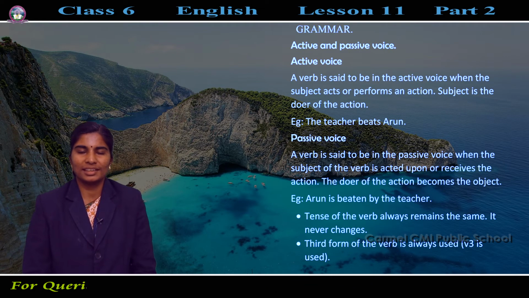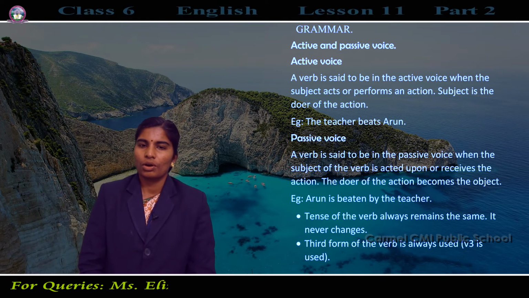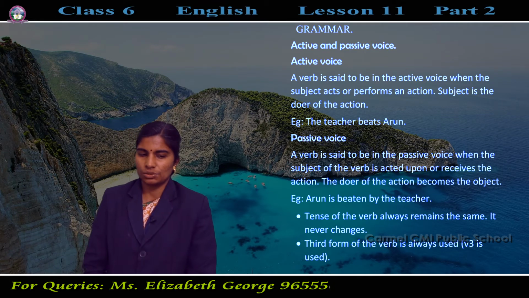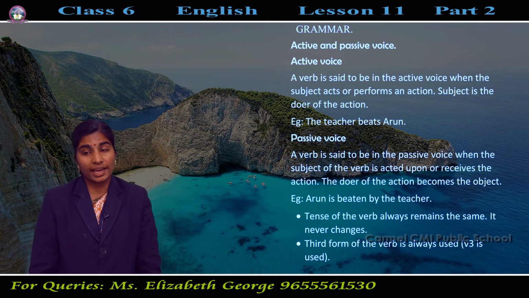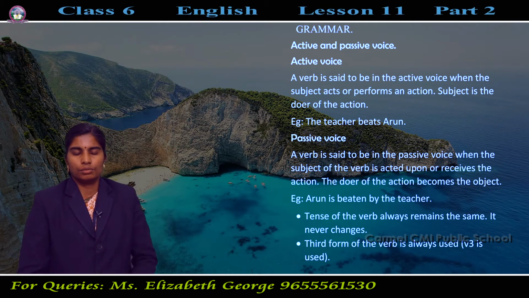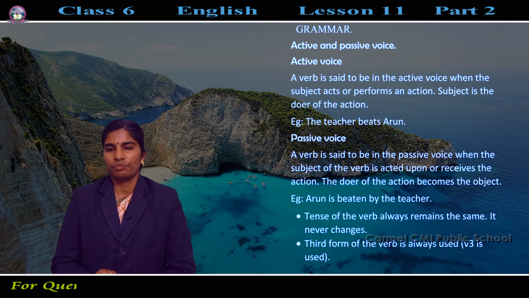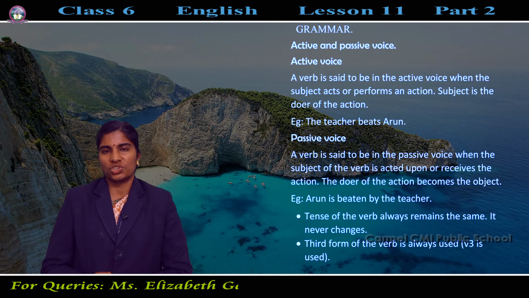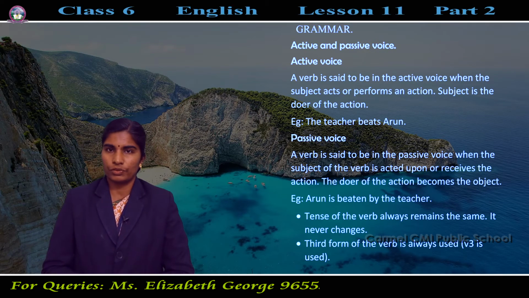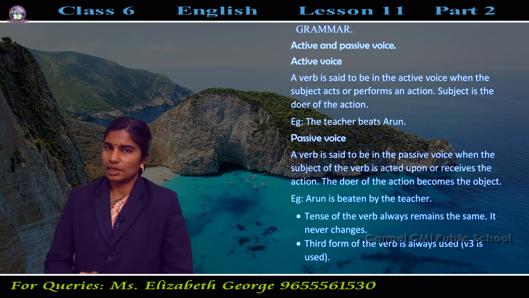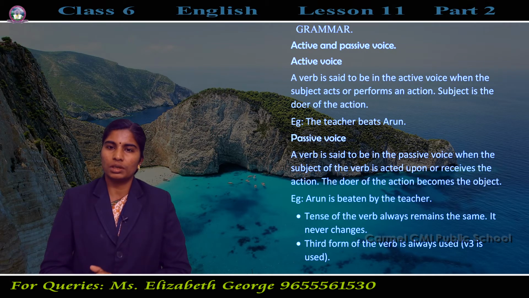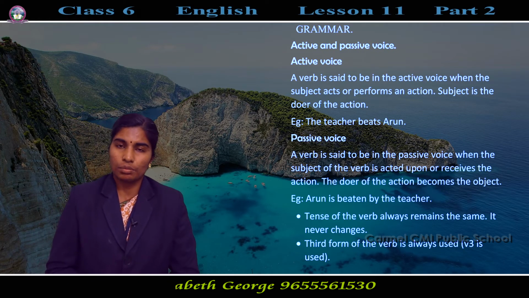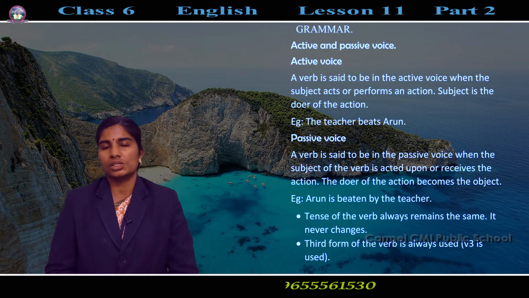Children, now we can learn the grammar session of chapter 11. That is active and passive voice. Before learning active and passive voice, first we should know the sentence structure. How can we frame a sentence? A sentence consists of subject, verb and likewise object or adverb, adjective. When it completes the meaning, that's called a sentence.